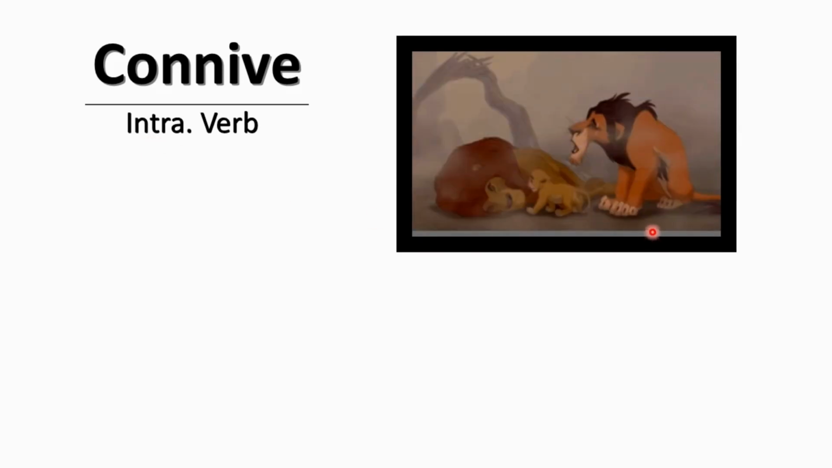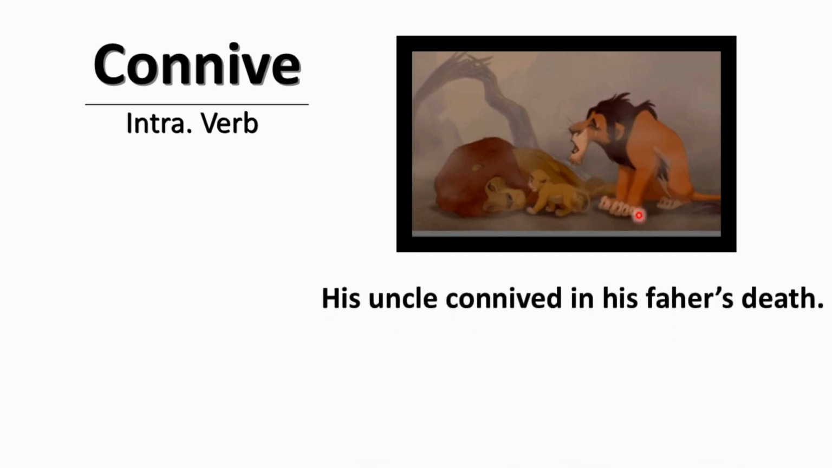For example, look at the picture. If you have watched this movie, you know that this is the hero, the baby lion, and this is his uncle. And his uncle connived in his father's death. It means his father was about to die, and his uncle did not do anything to save him. His uncle allowed his death, allowed him to die.